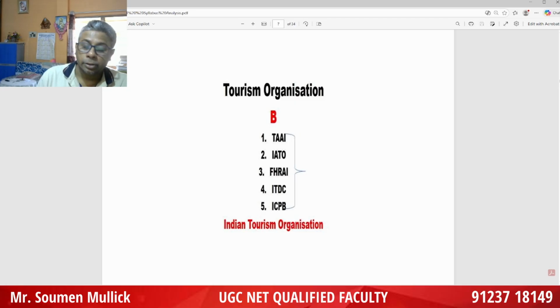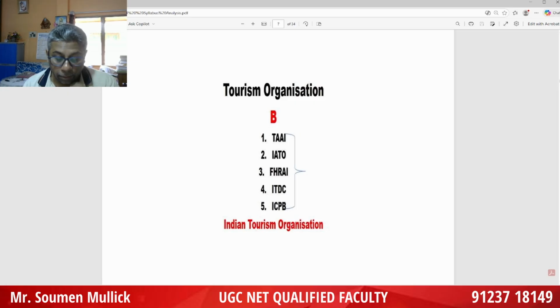IATO convention, important convention. IATO first convention was held in New Delhi 1983. So 35th convention was held 2019. IATO 32nd convention 2016 in Chennai.